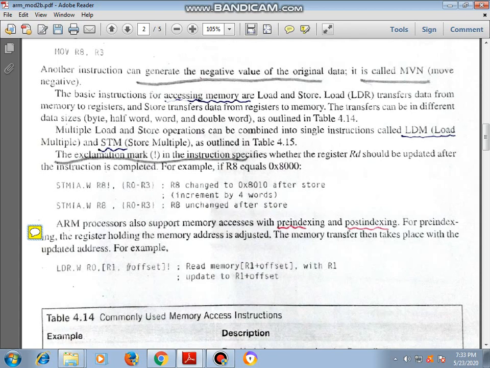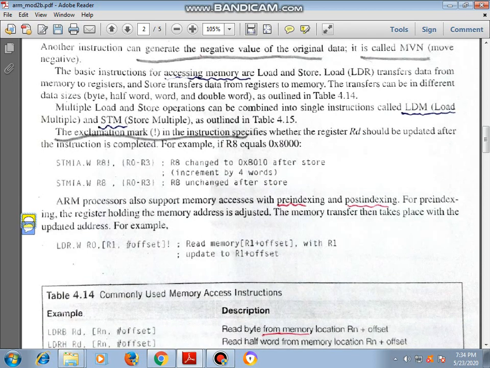The ARM processor also supports memory access with pre-indexing and post-indexing. We'll go with pre-indexing and post-indexing. For pre-indexing, the register holding the memory address is adjusted. The memory transfer then takes place with the updated address. So we'll see what they will do here by considering this example.